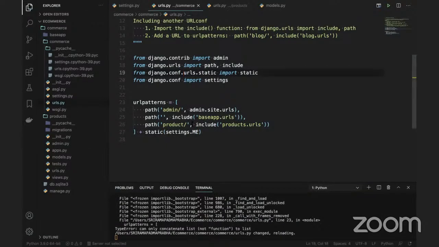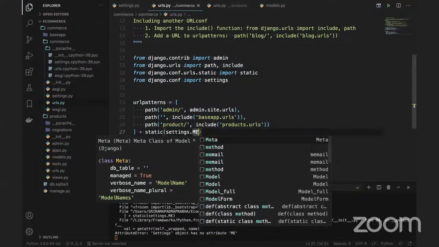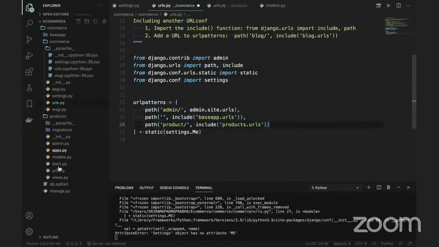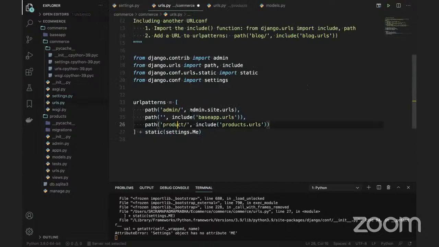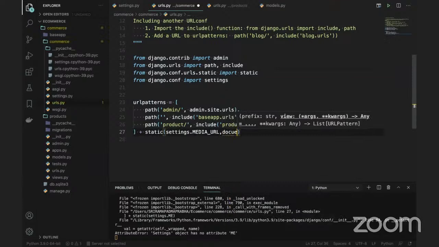I will copy this from settings.py, get this MEDIA_URL, and keep this media URL, comma. So I'm adding the path where we are actually storing the images and everything.